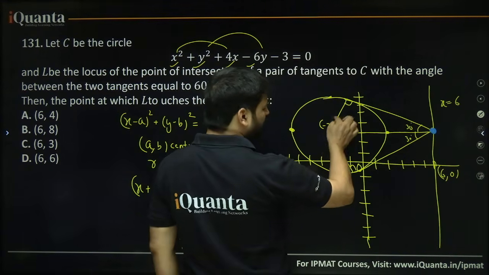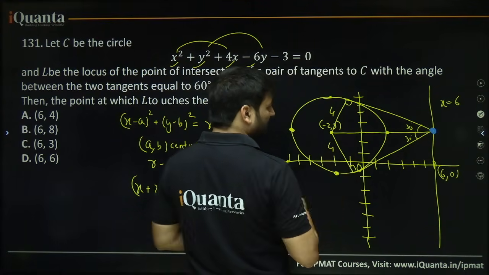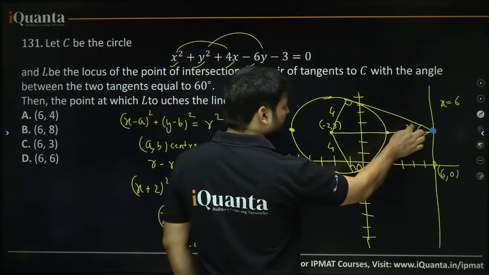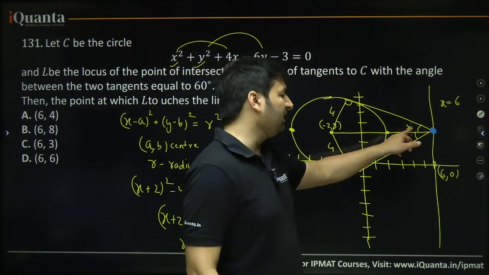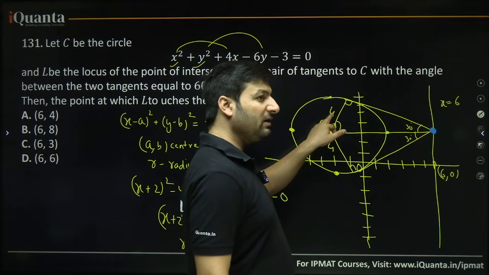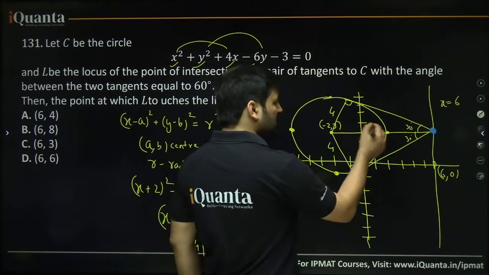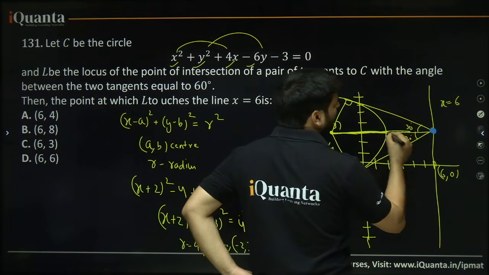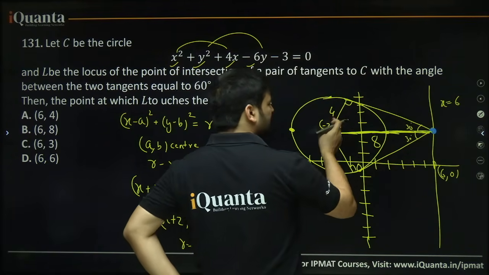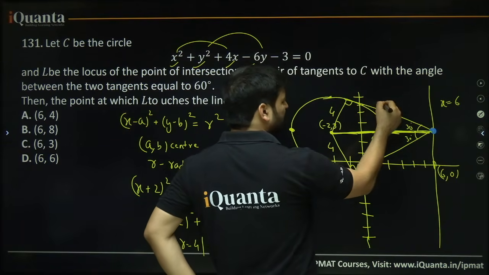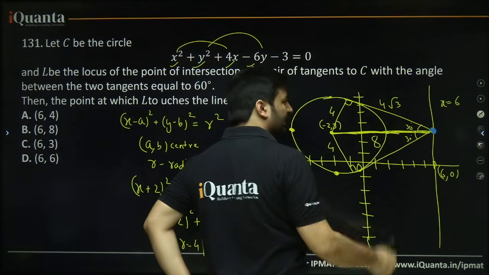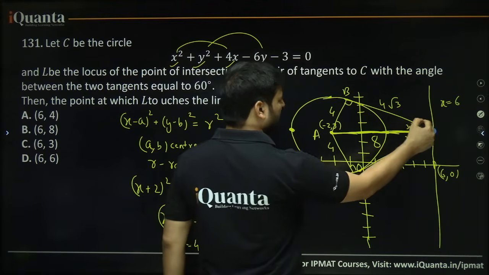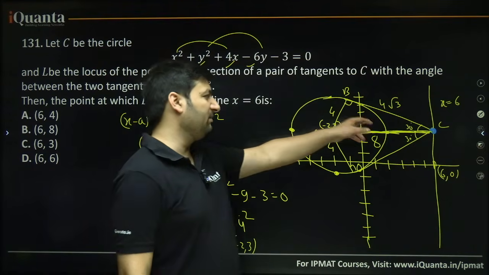You already know that the radius is 4. What is this distance? This is 30 degrees, this is 4. Can you use sin 30 here? Sin 30 is perpendicular upon hypotenuse, so sin 30 will be half, half will be equal to 4 upon this. So this hypotenuse here will be equal to 8. If this is 8 and this is 4, you can easily calculate: 64 minus 16, we need 48, 48 is 4 root 3, right? I hope you understand this. This is point A, this is point B, this is point C. In right angle triangle ABC, this is what I am getting.